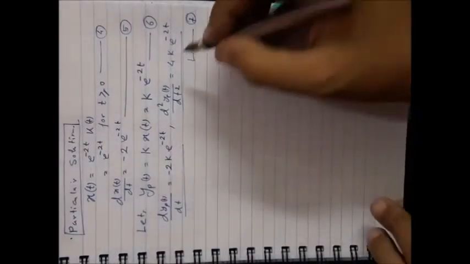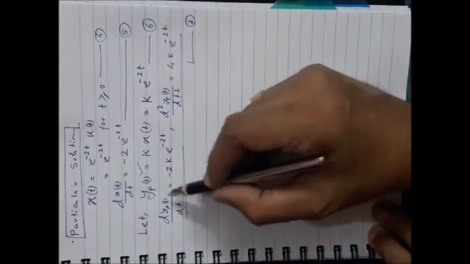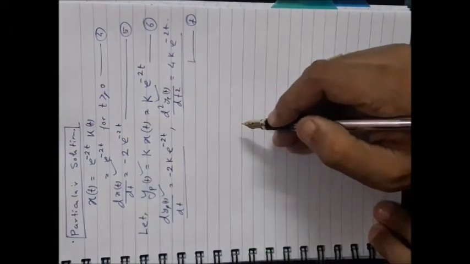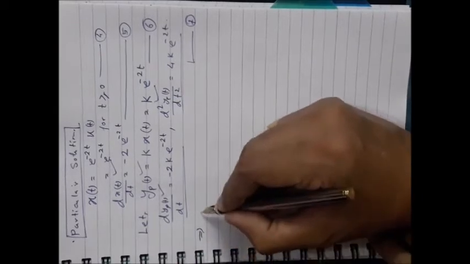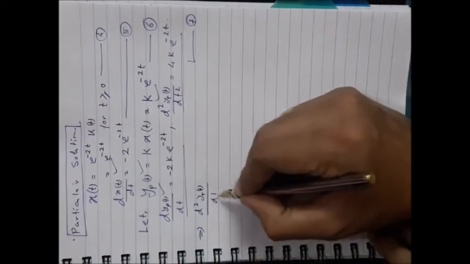Now substituting the particular solution's value and these derivative values into the original system equation, the differential equation, I am writing the differential equation by replacing y(t) with the particular solution.